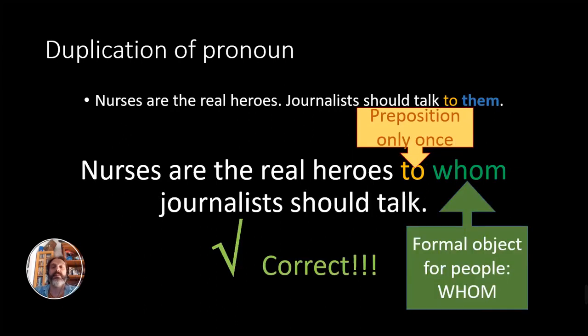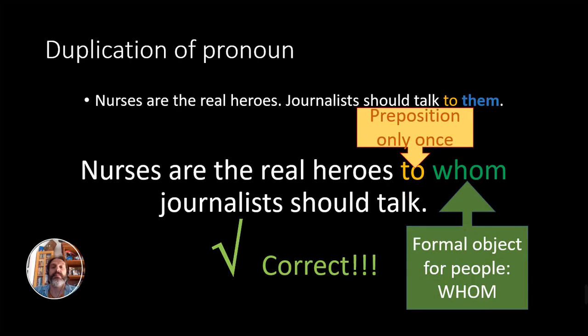Another typical mistake is the duplication of the adverb. Let's see these two sentences as an example. New York is a fantastic city. You can spend a romantic getaway there. And we are going to put them together with the use of where. New York is a fantastic city where you can spend a romantic getaway there. This sentence is wrong. Why?